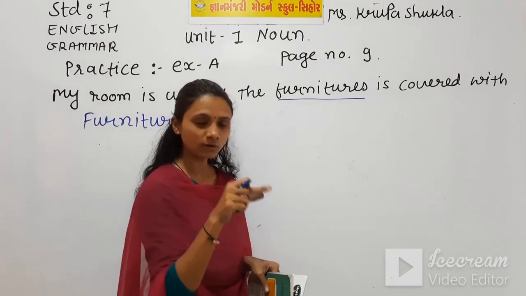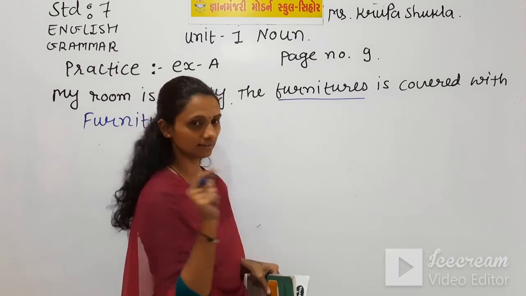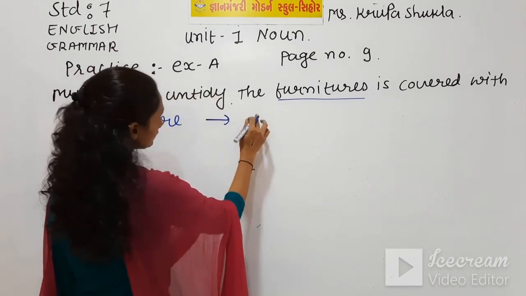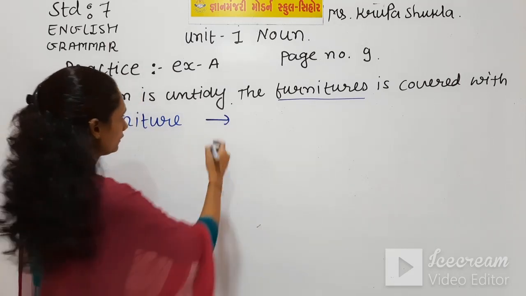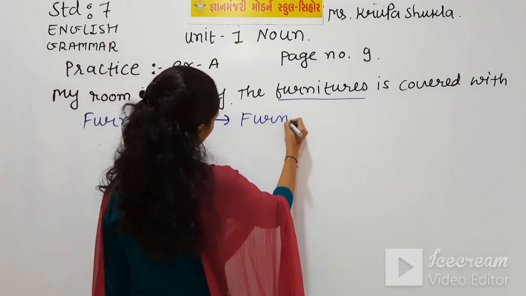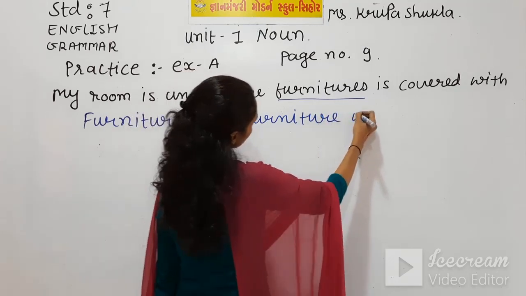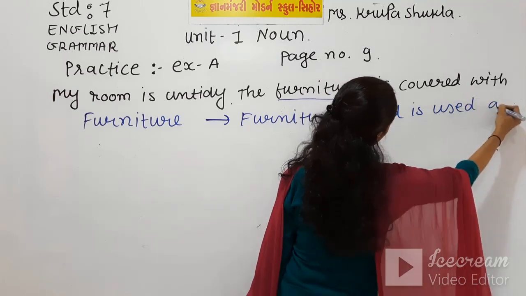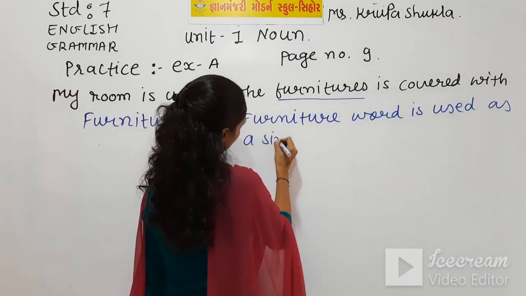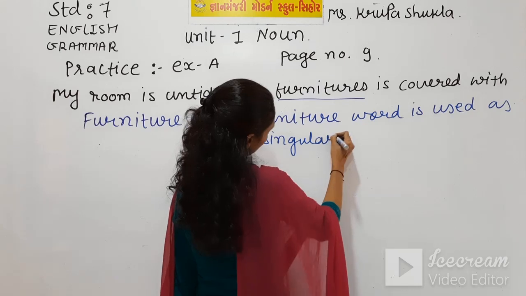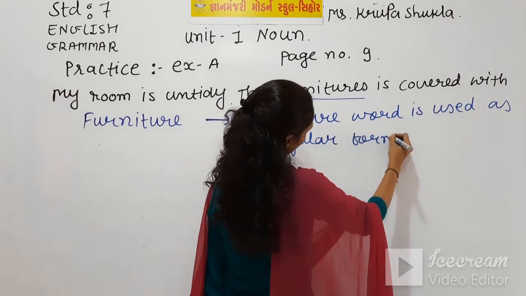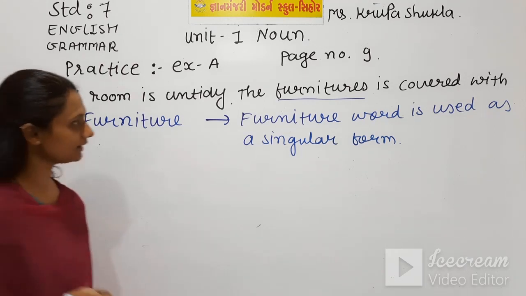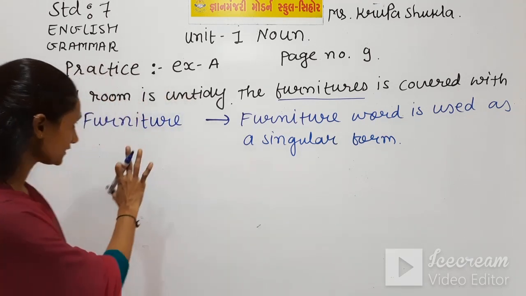In that space only you have to write this word and underline the word furniture. It is underlined because this word furniture's is wrong, because we can't use furniture in the plural. Now this is for your information, no need to write. The word furniture is used as a singular form. So we don't need s to make it plural, as we can't use furniture in the plural. This is the first line.